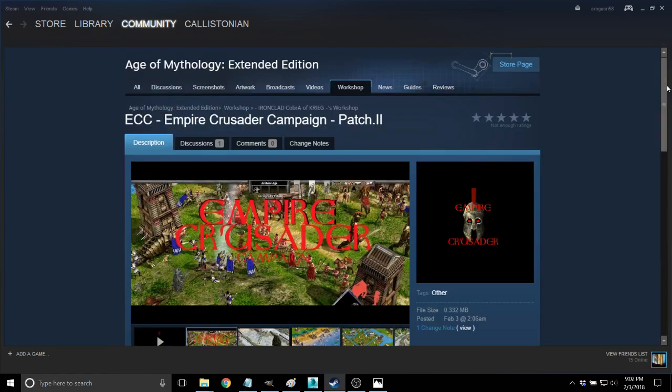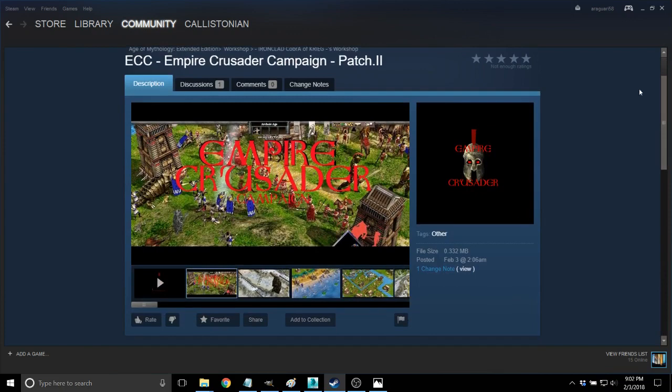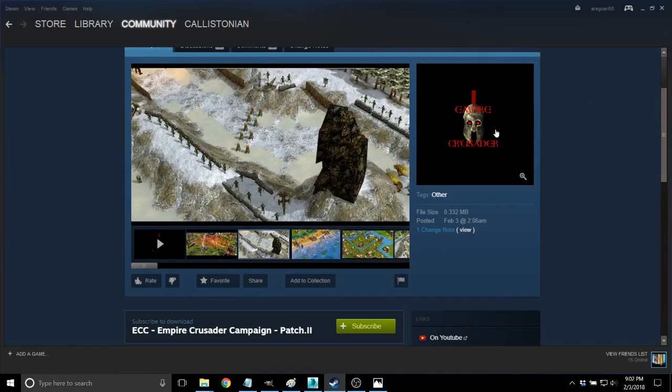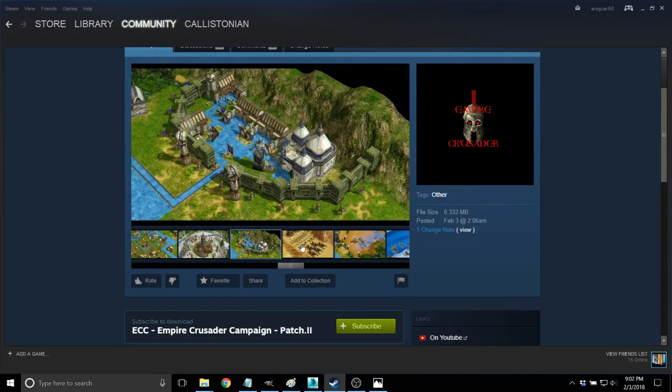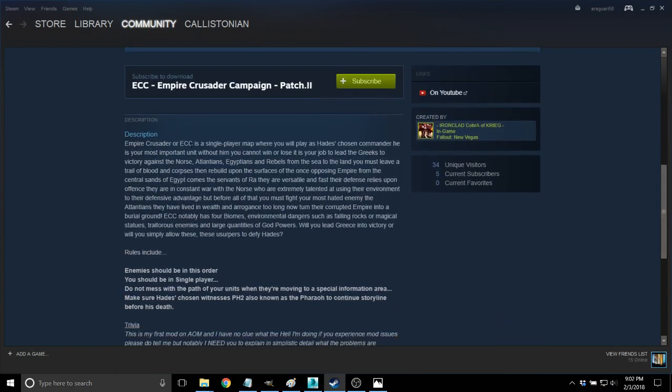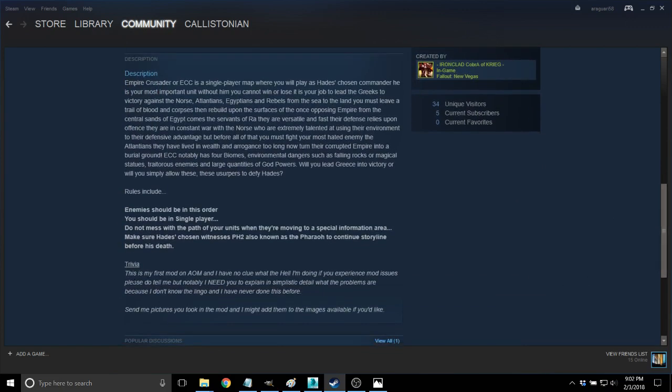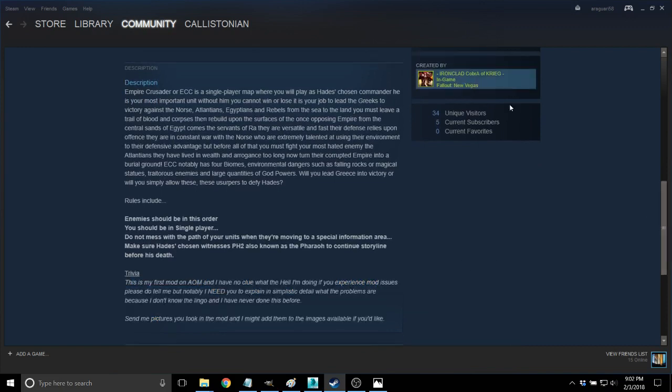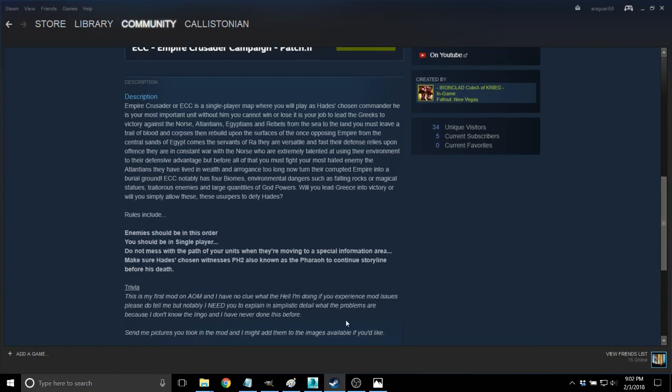And I'm going to take one more mod as an example. This one looks nice. This guy's got a nice preview icon image. Looks like he made this himself, actually. A bunch of really beautiful pictures here. Yeah, very nice. And what is it? It's a scenario, it looks like. It's a SEX file. Nice formatting. Oh, and he's saying it's his first mod for Age of Mythology. That's really surprising, actually. He's done a really good job, this guy. This is really nice. He's got lots of nice formatting in the mod's description, very descriptive.